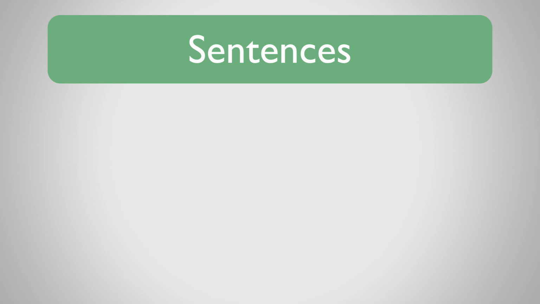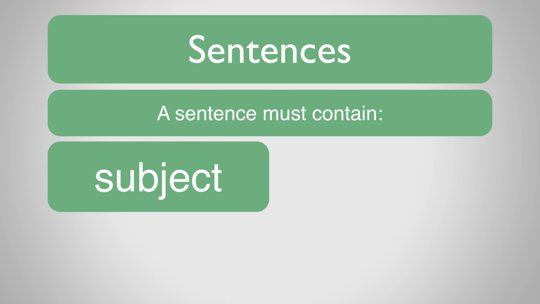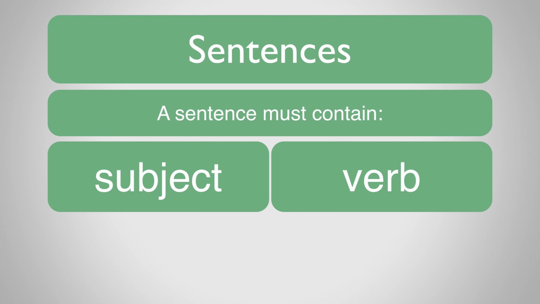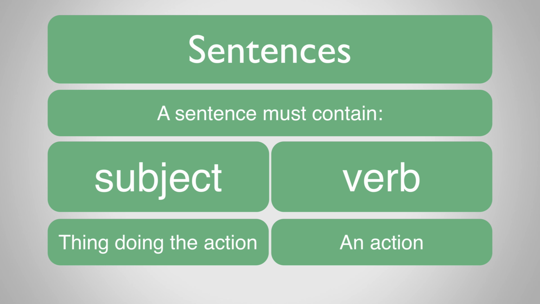Okay, let's see if we can define sentences a little more fully with a clear rule. A sentence must contain at least a subject and a verb. We'll learn more about subjects and verbs in later lessons, but for the time being, let's just say that a verb is an action. That is, it's something that is being done. And the subject is the thing carrying out the action. That is, it's the thing that is doing it.